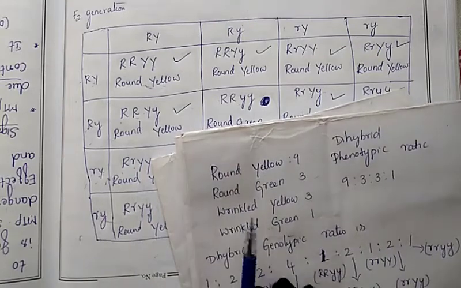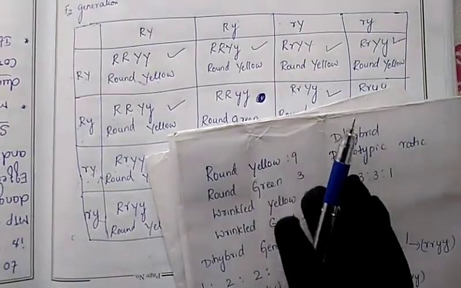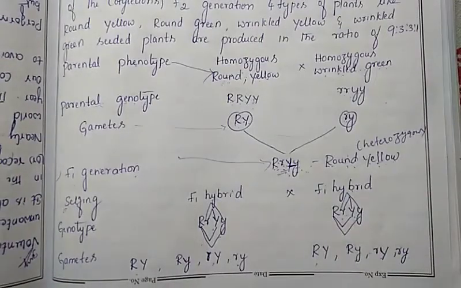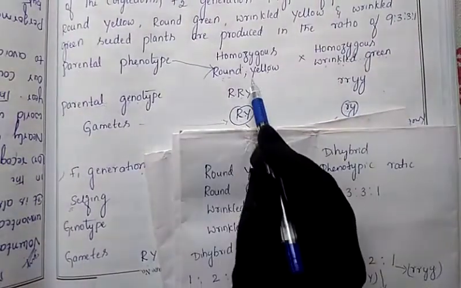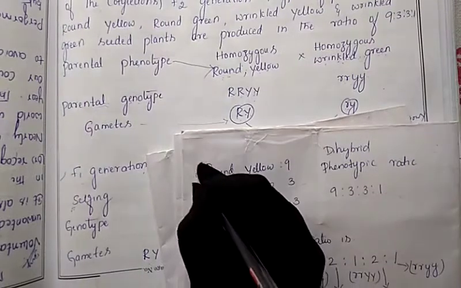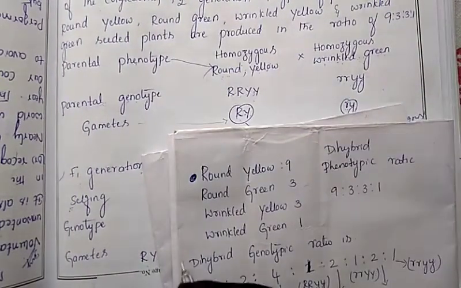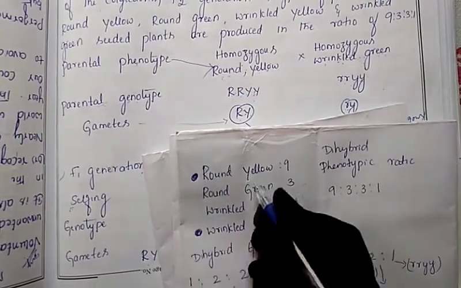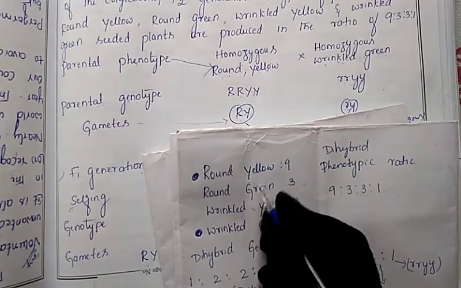Among these, two characters have appeared from the parents. Which are the parental characters? Round yellow is one, present in one of the parents, and wrinkle green is the other parental character. But the other two characters which we got here are a new combination. New characters have appeared.